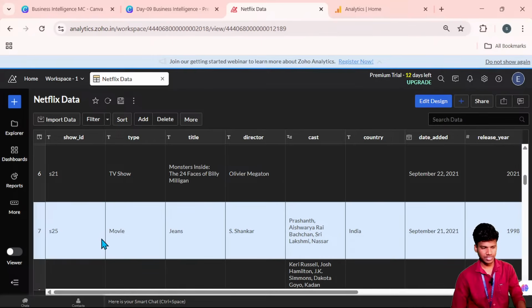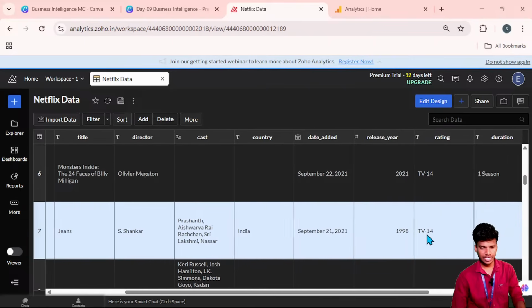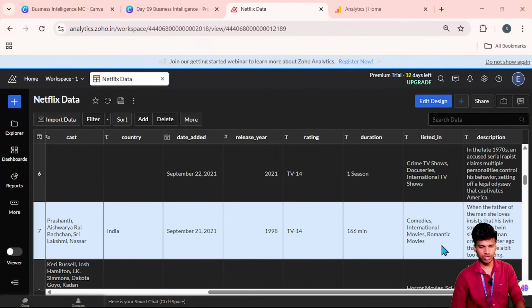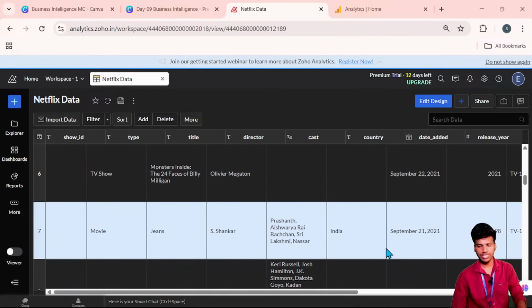You can see this. The seventh index has the Jeans movie, and also Shankar the director, the actress, the cast and crew names, which country, the date of adding to Netflix, the release year of the particular movie, the ratings, the duration of the movie, comedy and international movies, and a description about the movie. So these are all things presented in this Netflix data set.